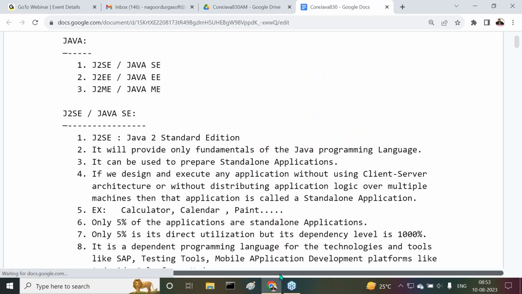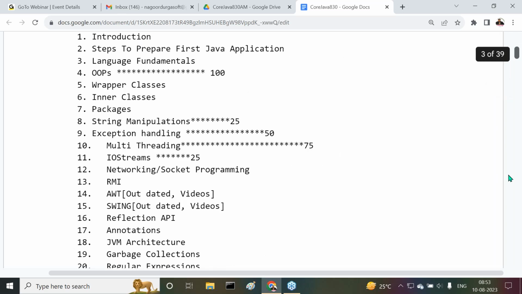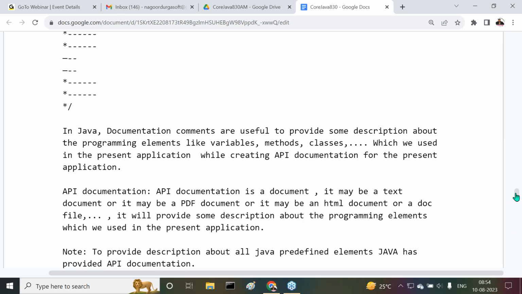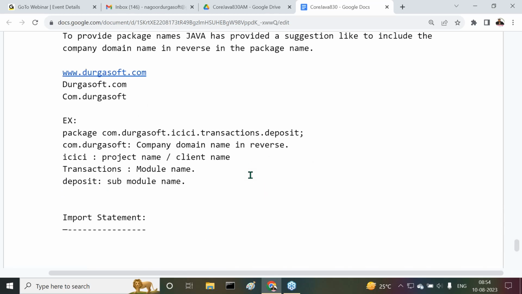In the Java programming format, we almost completed the comment section. After the comment section, we completed the package section. Now let us see what content can be discussed in the package section.